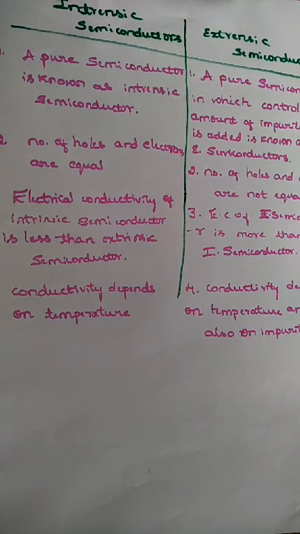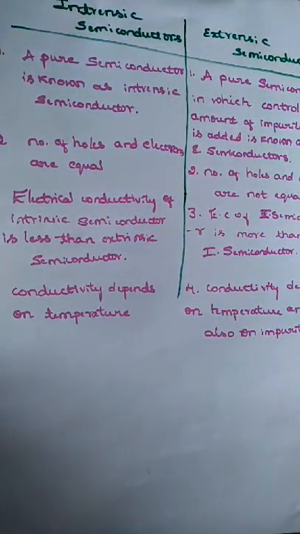Third, the electrical conductivity of intrinsic semiconductor is less than extrinsic semiconductor. Here, the electrical conductivity of extrinsic semiconductor is more than intrinsic semiconductor. The last difference is that conductivity depends on temperature. In extrinsic, conductivity depends on temperature and also on impurities. So they may ask this for 2 marks. So that is the difference between intrinsic semiconductor and extrinsic semiconductor.